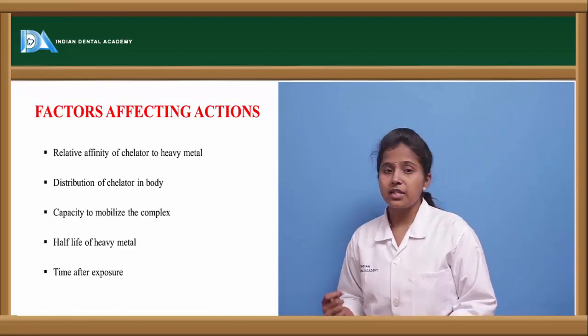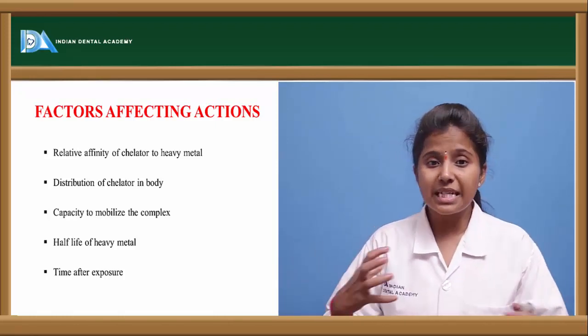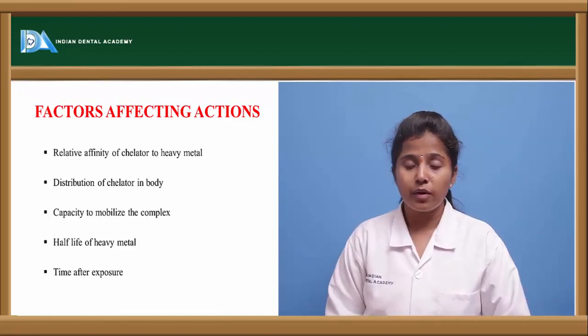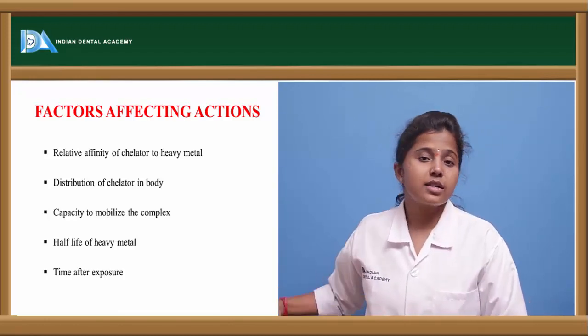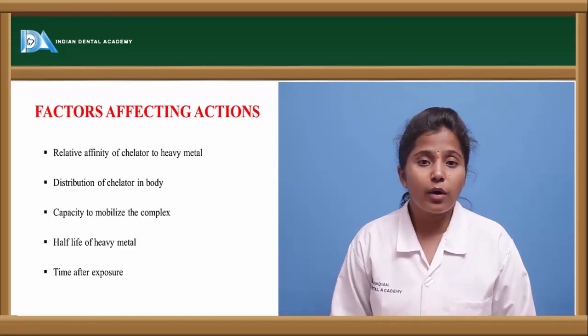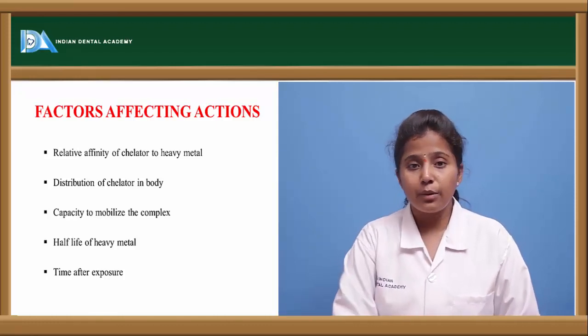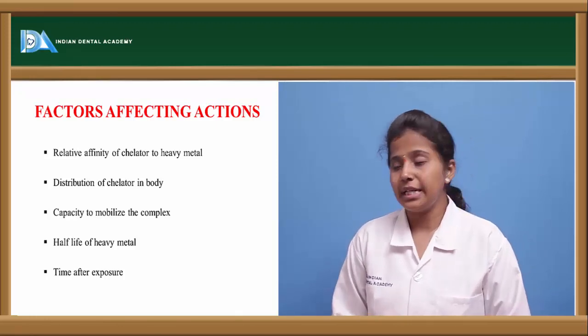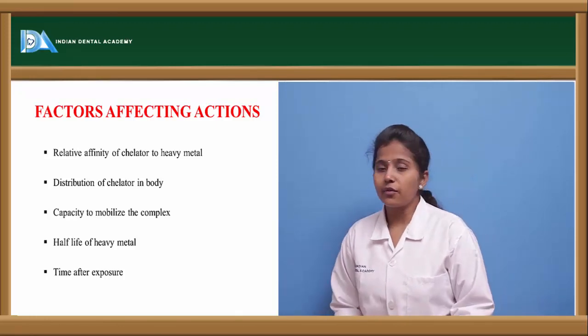The other one is capacity to mobilize the complex. Once it is forming a complex in a particular site, it should be easily movable. If it's not movable, then it can't be excreted out of the body. Then it causes adverse effects rather than showing a chelating effect.